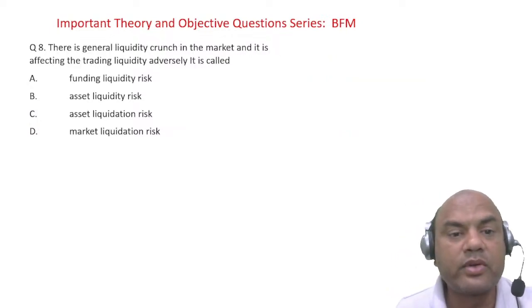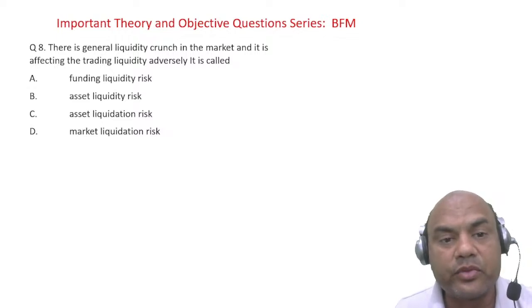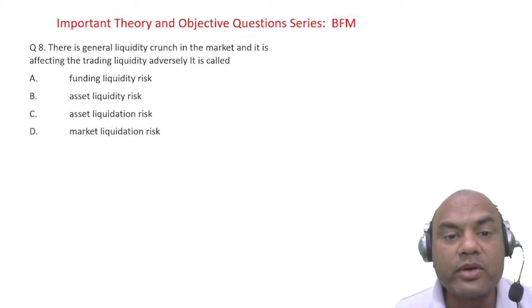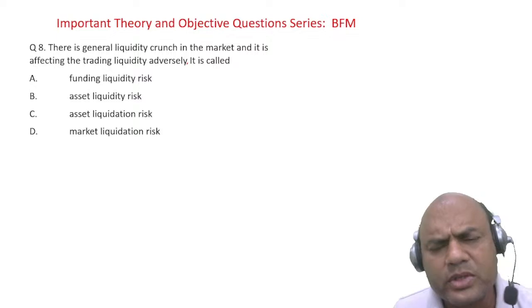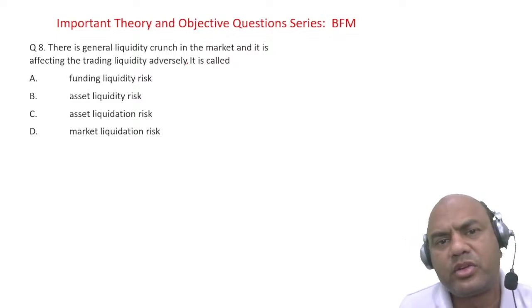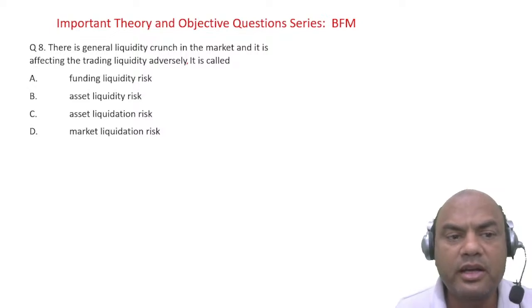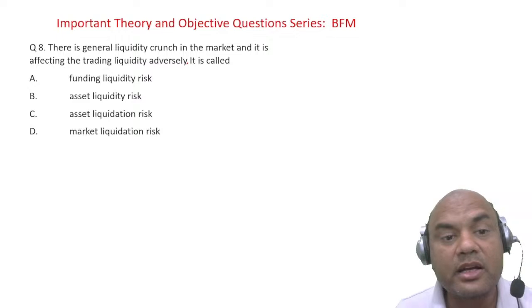There is a general liquidity crunch in the market, and it is affecting the trading liquidity adversely. It is called as... See, here the questions are similar. You might feel that the answers are also similar, right? There is a general liquidity crunch in the market, and it is affecting the trading liquidity.